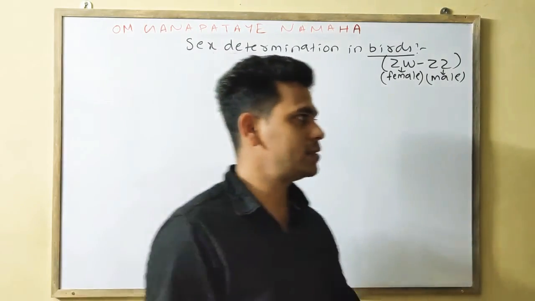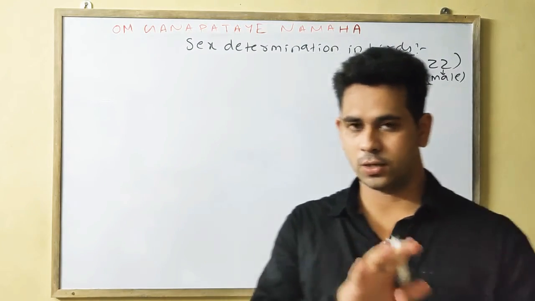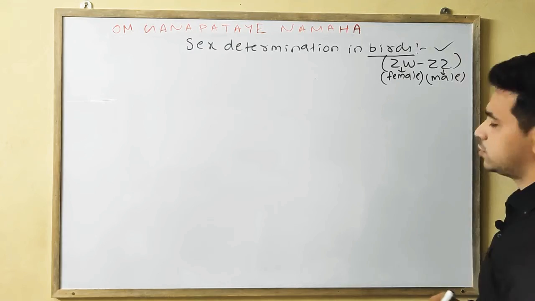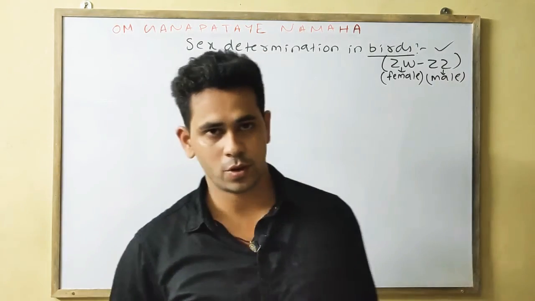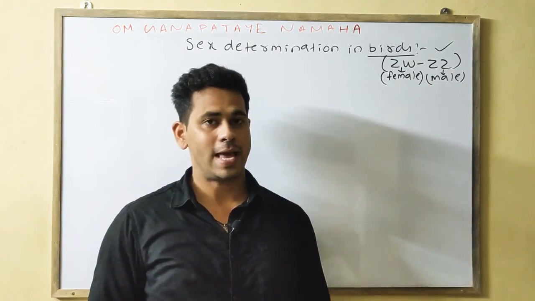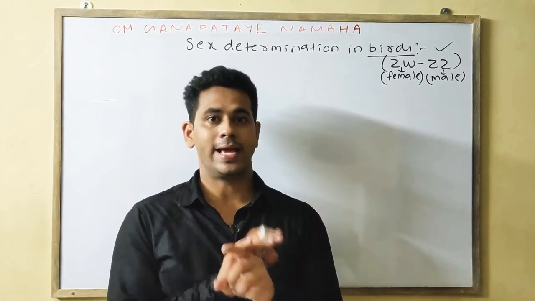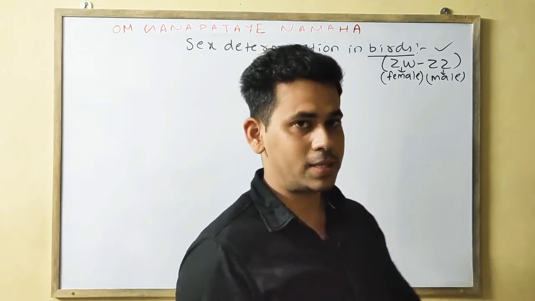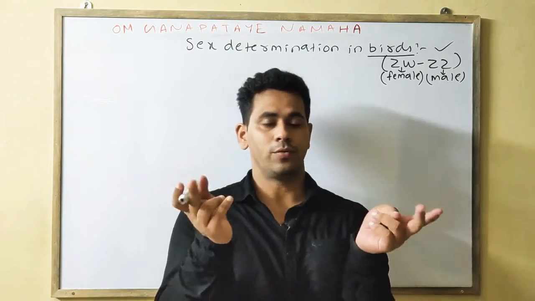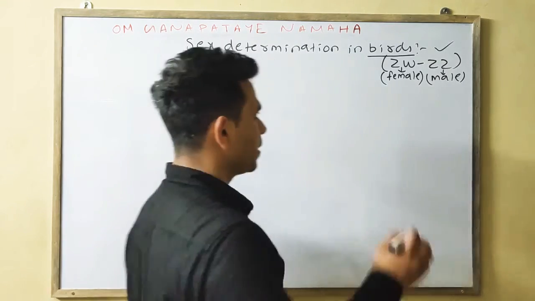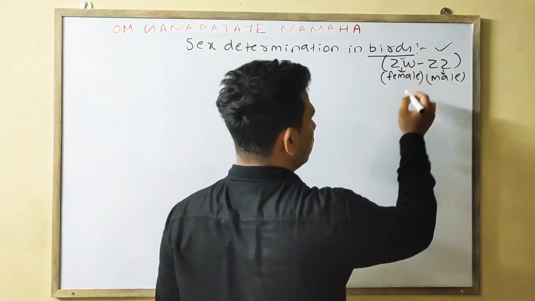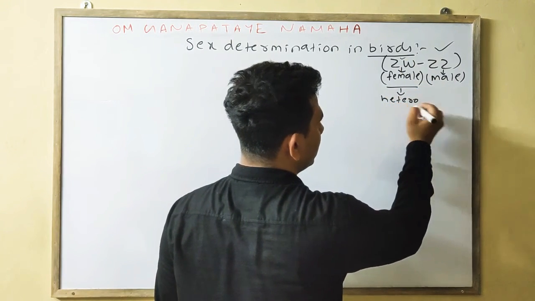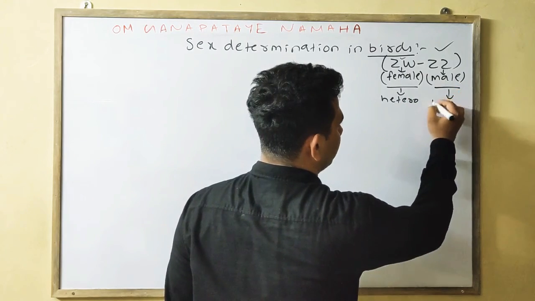One difference between human and Drosophila as compared to birds is that here the chromosomal mechanism is ZW and ZZ. In human and Drosophila, XX is female and XY is male. But in birds we represent ZZ and ZW, because the female is ZW and heterogametic, whereas the male is homogametic.